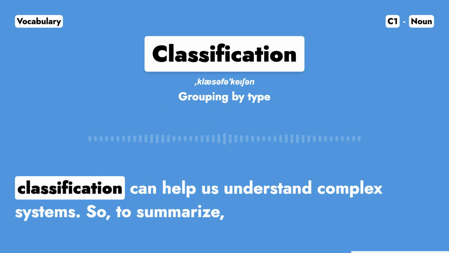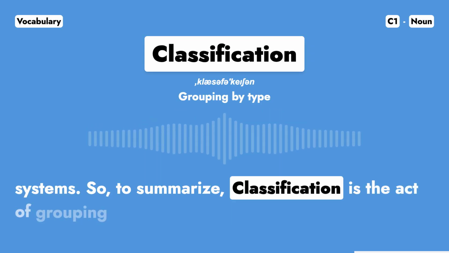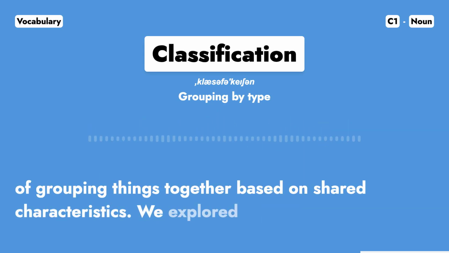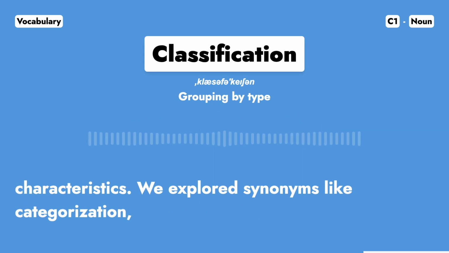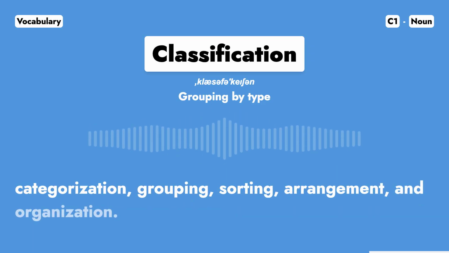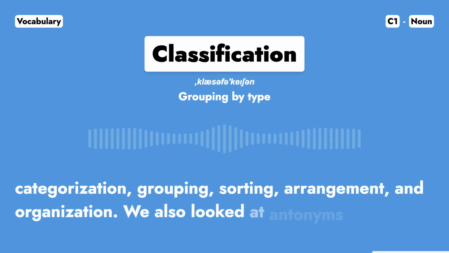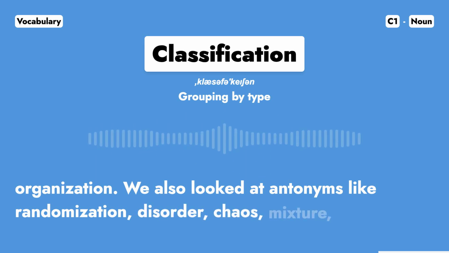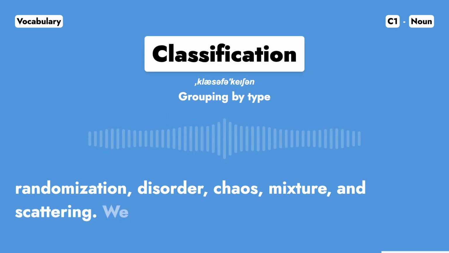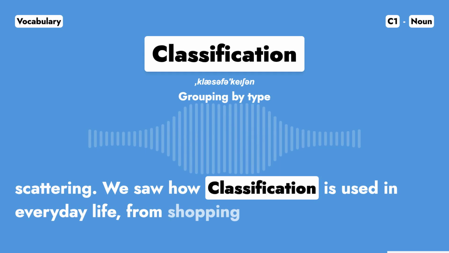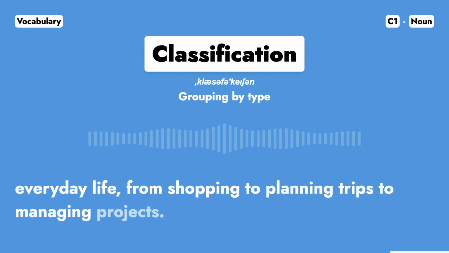So, to summarize, classification is the act of grouping things together based on shared characteristics. We explored synonyms like categorization, grouping, sorting, arrangement, and organization. We also looked at antonyms like randomization, disorder, chaos, mixture, and scattering. We saw how classification is used in everyday life, from shopping to planning trips to managing projects.